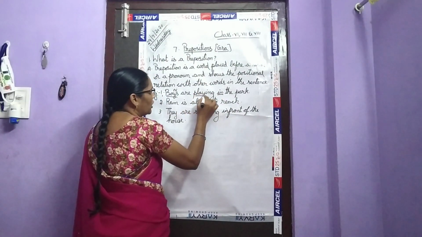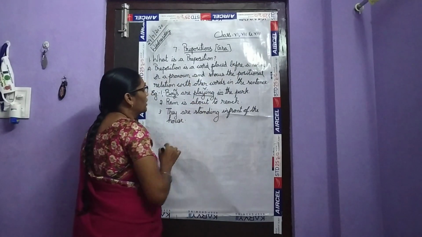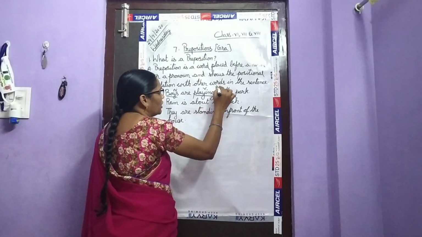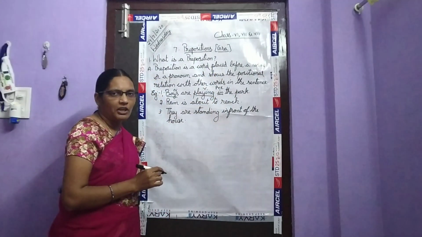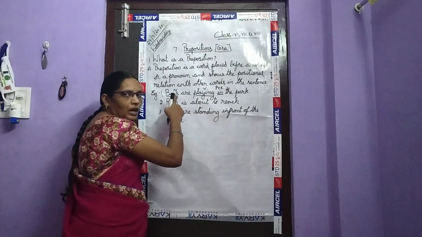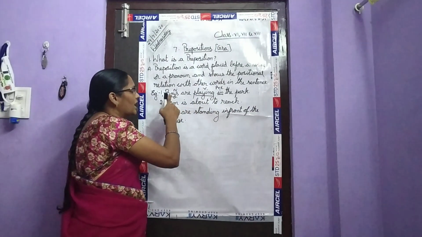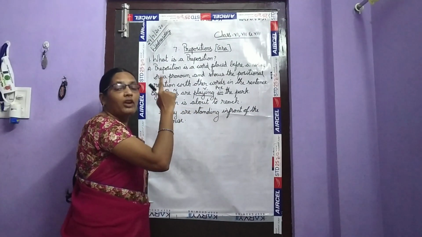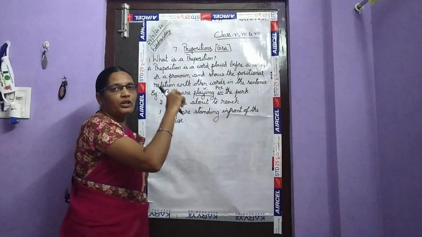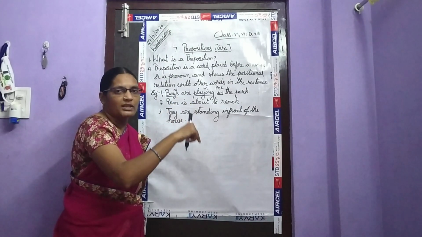Playing is a verb. In is a preposition. It shows the positional relationship of a noun: the boys are in the park.